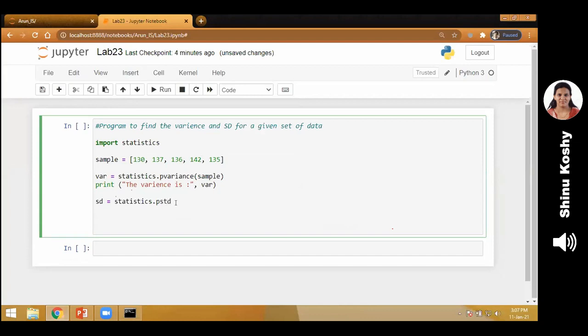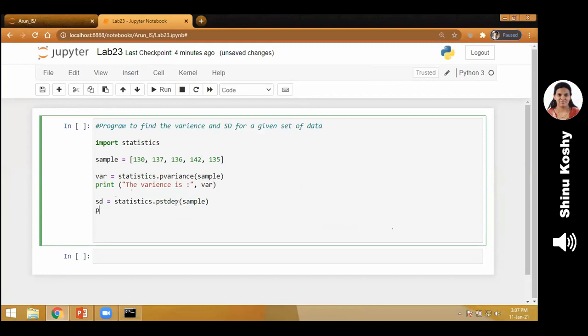So I type statistics.pstdev. That is the function name. It takes one parameter, that is, for which data do you want to find the standard deviation. That is inside sample. Sample is a list of numbers. Where is my answer stored? Yes, in the variable SD. So SD is a variable which stores the answer for my standard deviation, and I'm going to print it. So we click on the run button.